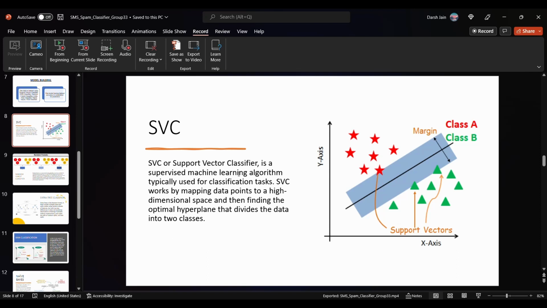It is a supervised machine learning algorithm typically used for classification tasks. SVC works by mapping data points to a high dimensional space and then finding the optimal hyperplane that divides the data into 2 classes. Here our objective is that the hyperplane should be at a maximum distance from both classes' data points so that we get an optimum hyperplane. This way the classes are assigned to all the data points.